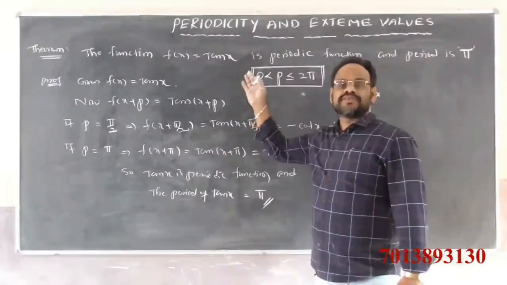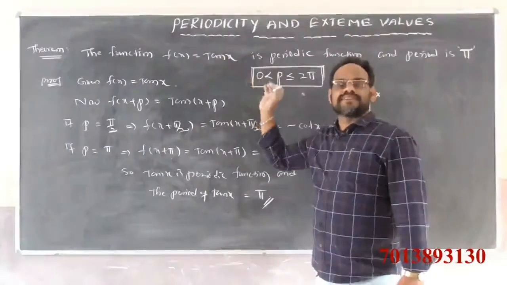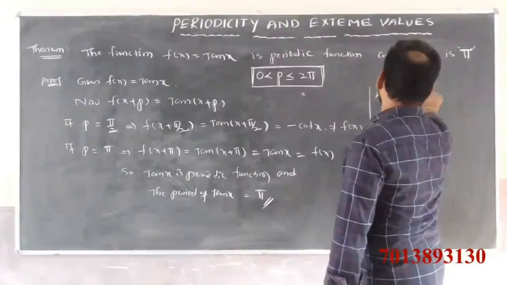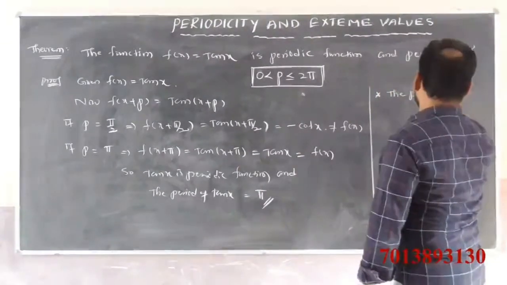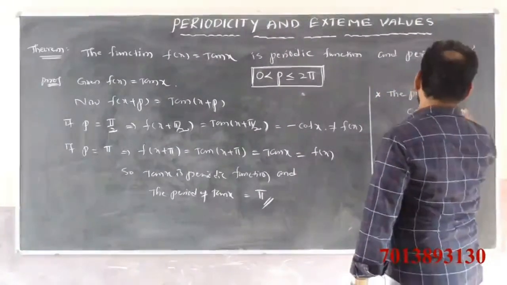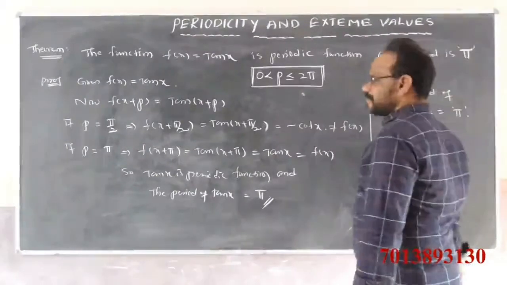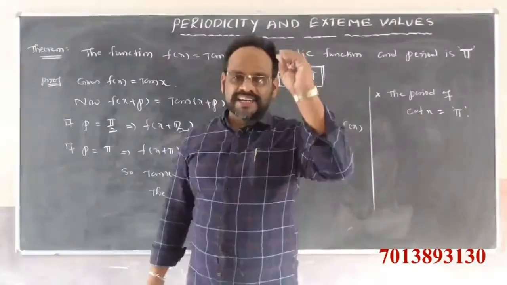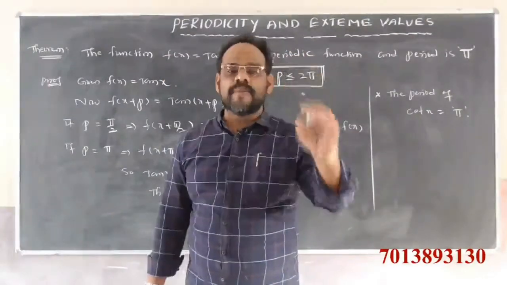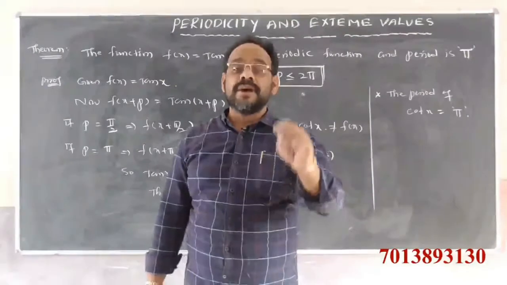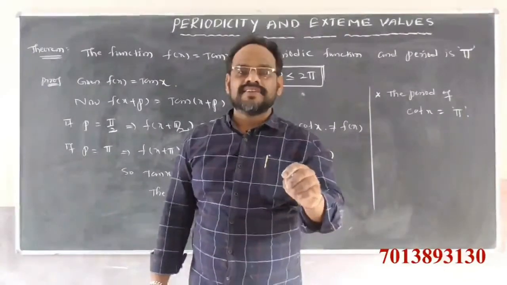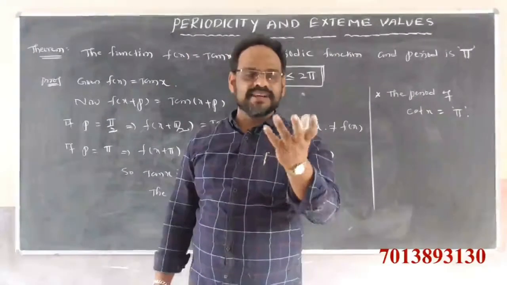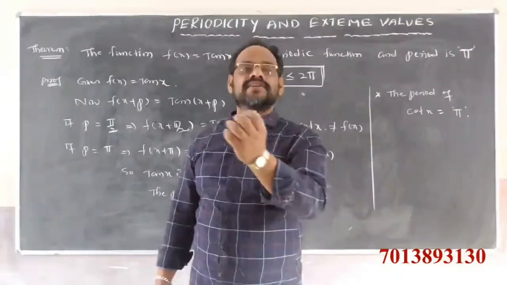The period of cot x is equal to how much? So all the trigonometric functions are periodic functions. Periodic function means the function f maps E to R. That means the domain is E and the codomain is R.